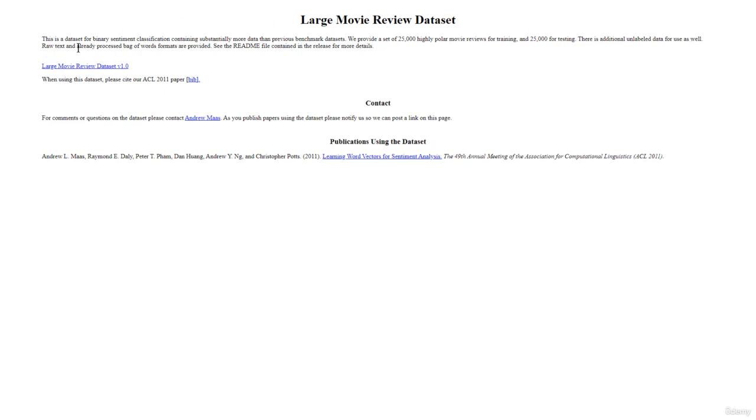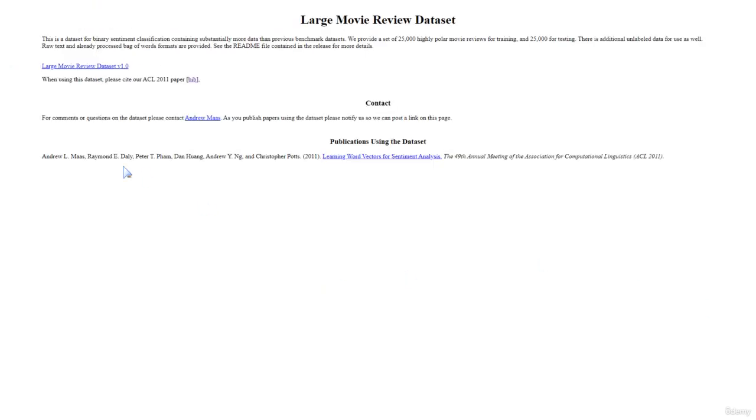Raw text and already processed bag of words formats are provided. We could see the README file contained in the release for more details. So here we could download this large movie review dataset, and when using this dataset, please cite this. We're getting this dataset thanks to the work from the authors Maas et al. of the paper entitled Learning Word Vectors for Sentiment Analysis. And for comments or questions on this dataset, you could contact Andrew Maas.